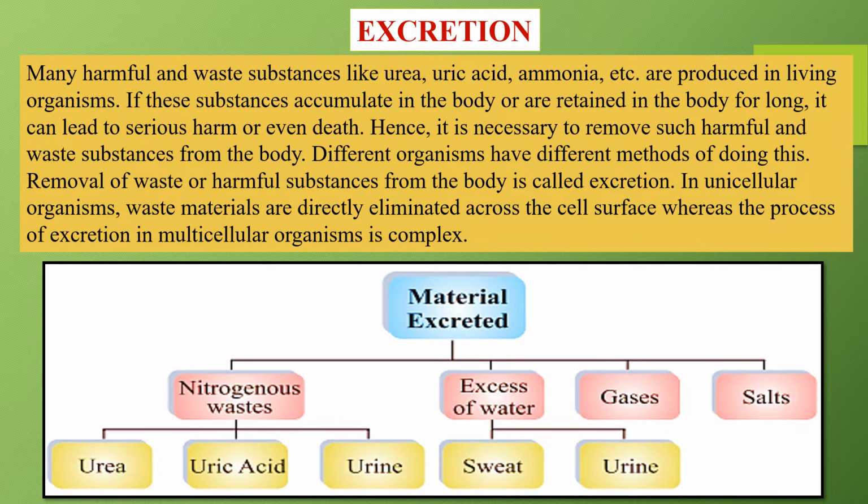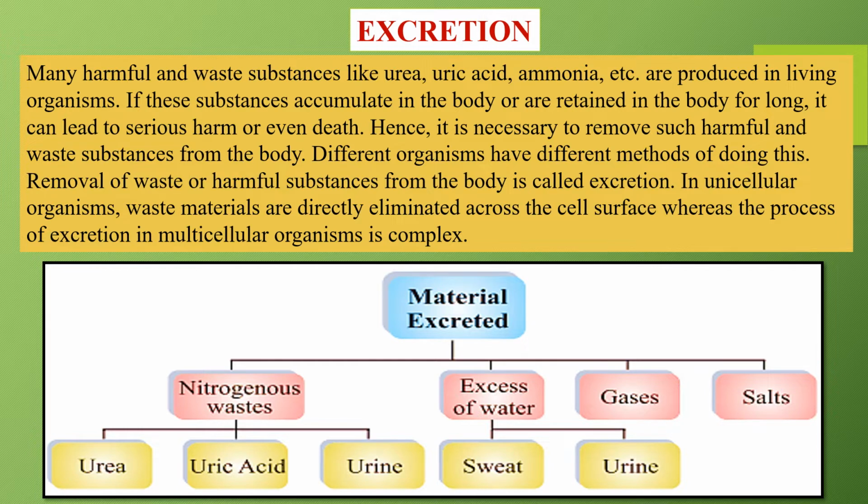In unicellular organisms, waste materials are directly eliminated across the cell's surface, whereas the process of excretion in multicellular organisms is quite complex. ठीक है, हम लोगों ने पढ़े हैं अमीबा, पैरामीशियम के बारे में. उनके अंदर जो भी वेस्ट प्रोडक्ट निकलता है वो अपने स्किन के थ्रू बाहर छोड़ देते हैं, बट हमारी बॉडी के अंदर इट इज अ वेरी कॉम्प्लेक्स स्ट्रक्चर. Okay, there are various parts, there are various processes which help in the excretion.